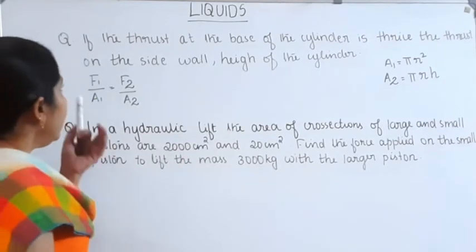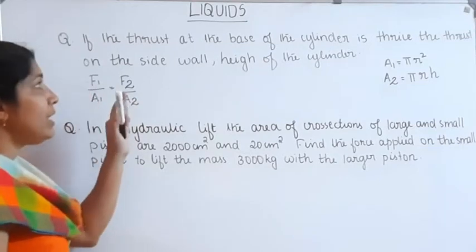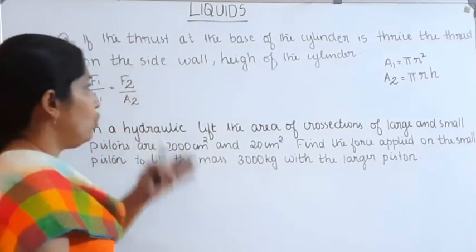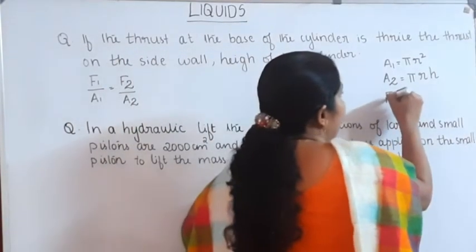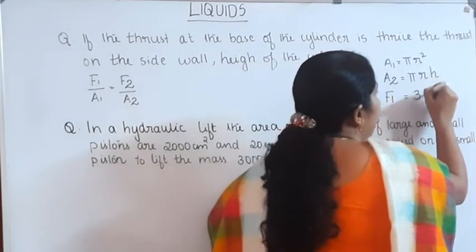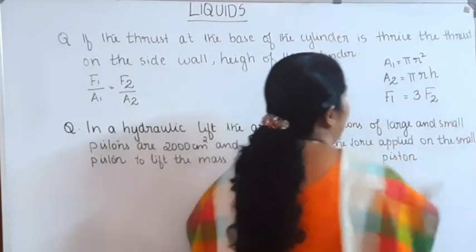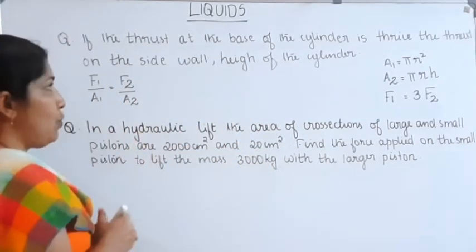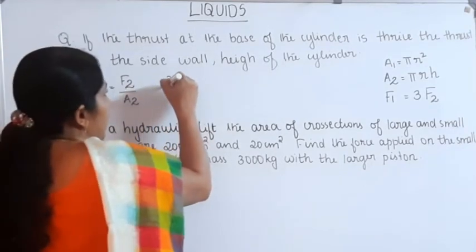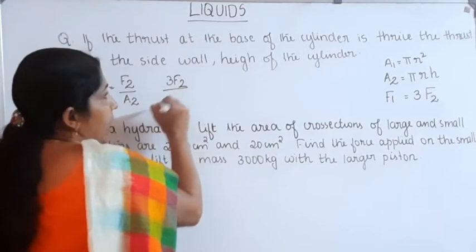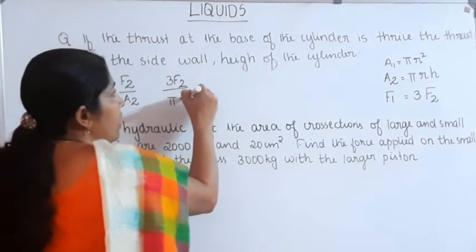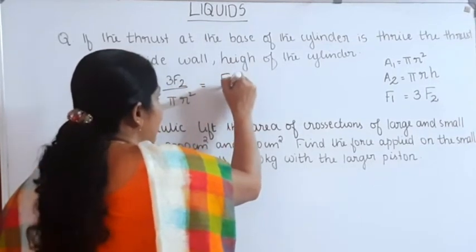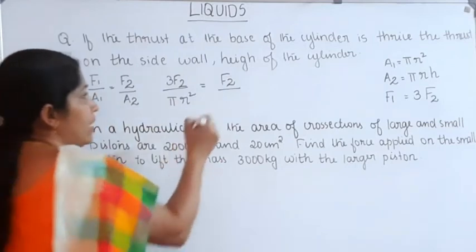Then what about F1 and F2? The thrust at the base of the cylinder is 3 times the thrust at the side walls. So F1 is equal to 3 times F2. Now we can substitute these values in this equation. F1 divided by A1 is 3F2 divided by pi r square, which is equal to F2 divided by A2, that is pi r h.